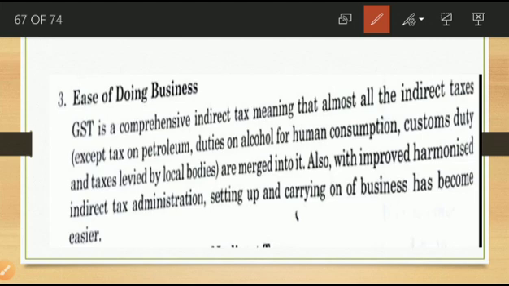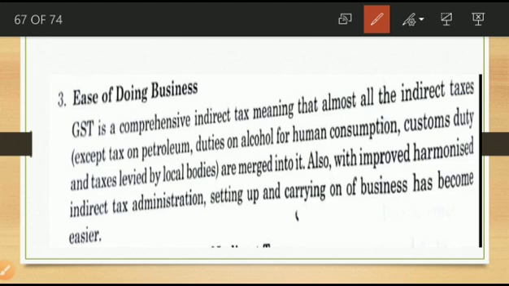So GST is a comprehensive indirect tax, meaning that almost all indirect taxes, except tax on petroleum, duties on alcohol for human consumption, customs duty and taxes levied by local bodies, are merged into GST. Also with improved harmonized indirect tax administration, setting up and carrying on the business have become easier. So now that is ease of doing business.